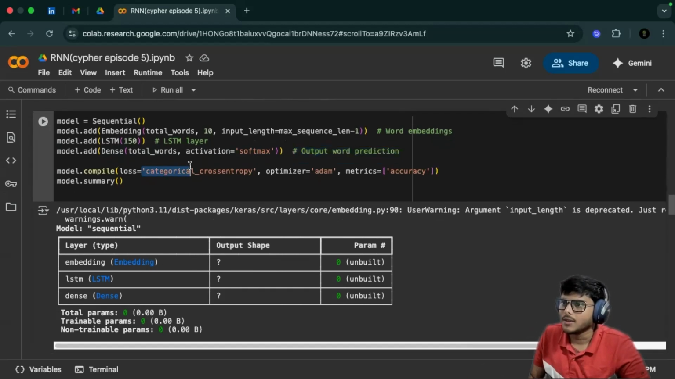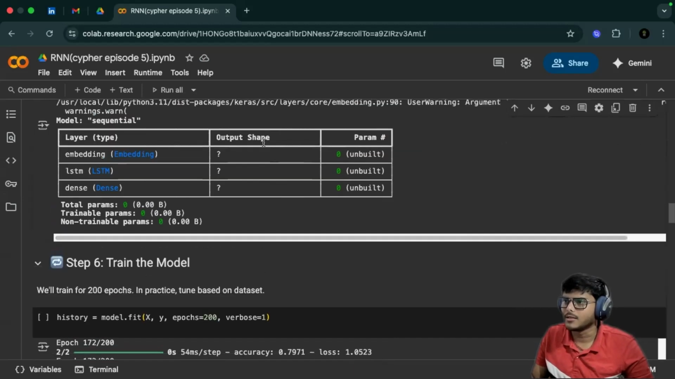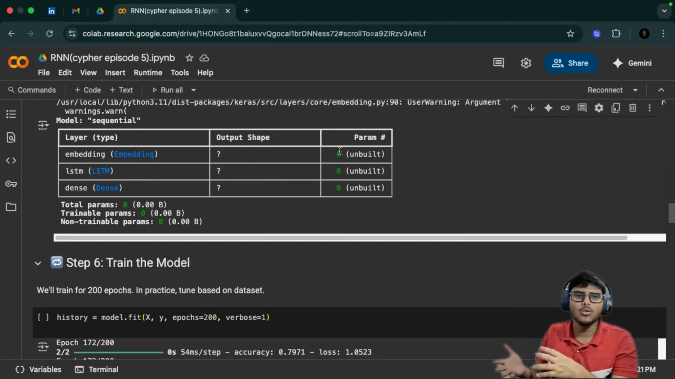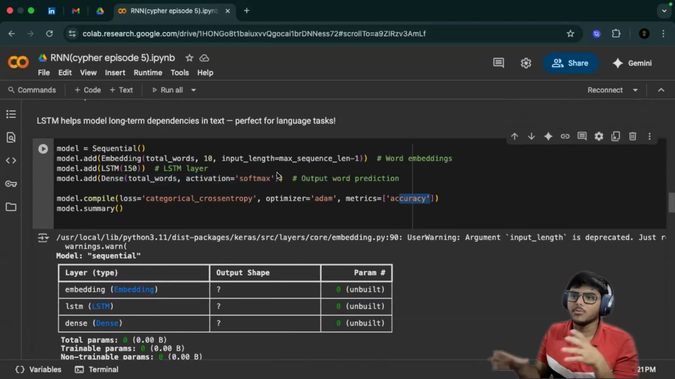Next, you can see here we are using categorical cross entropy loss, and for the optimizer we're using Adam, and for the metrics, of course, we're using accuracy, right? And then we are printing the model summary. Here we don't have that many parameters, and we don't have that big a data set either. That's the reason we are seeing zero or unbuilt, and that's the reason we don't have any output shape also. But this is how model.summary looks.